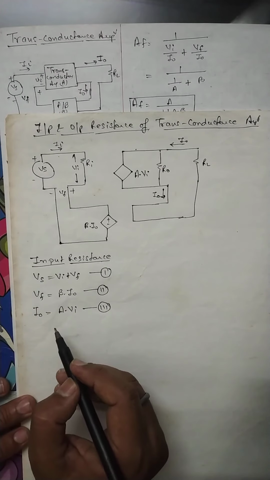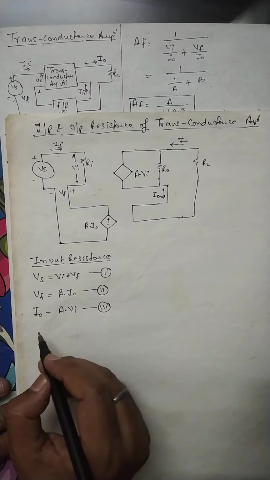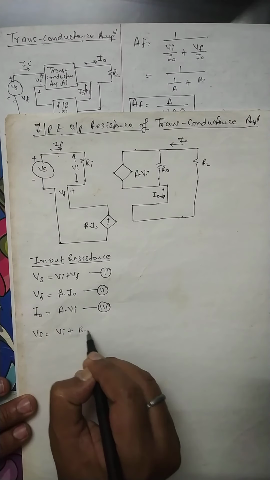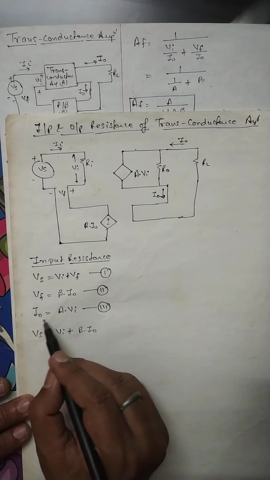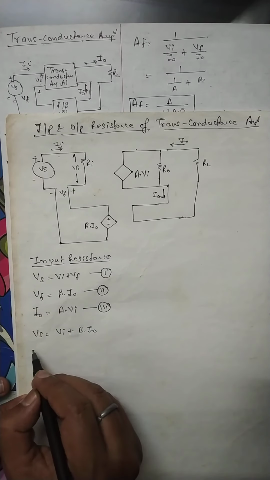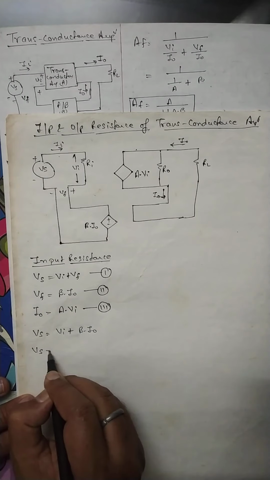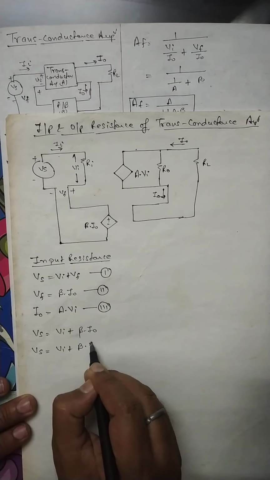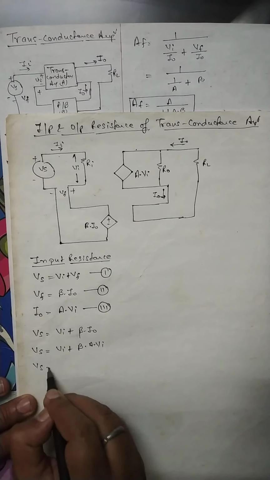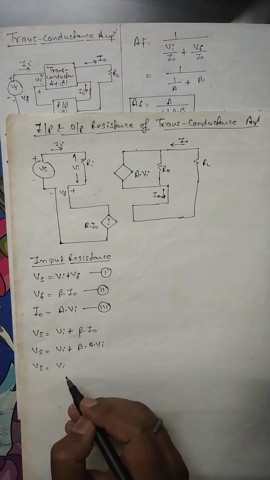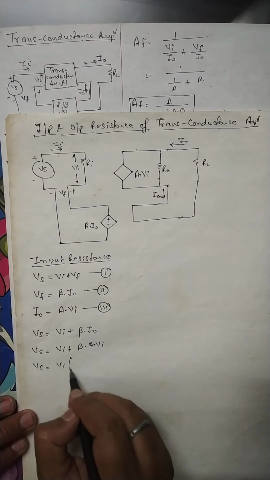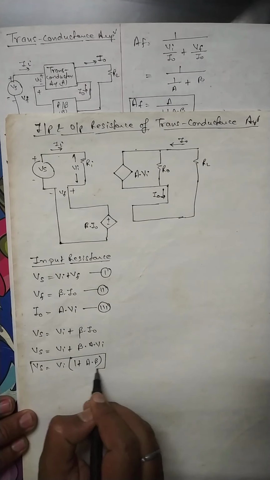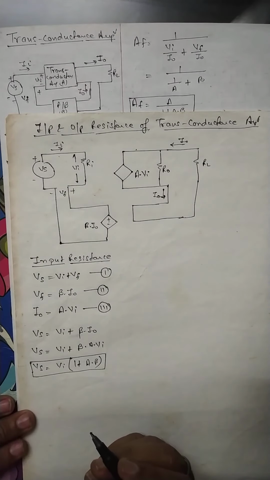Now what we have to do? We just put these values in equation number 1. So just see, Vs is equal to Vi plus Vf. Vf is equal to beta into I0, and what is the value of I0? I0 is equal to A into Vi. So Vs is equal to Vi plus beta into A into Vi. We take Vi as common, so it will be equal to 1 plus A into beta. So Vs is equal to Vi (1 plus A into beta).